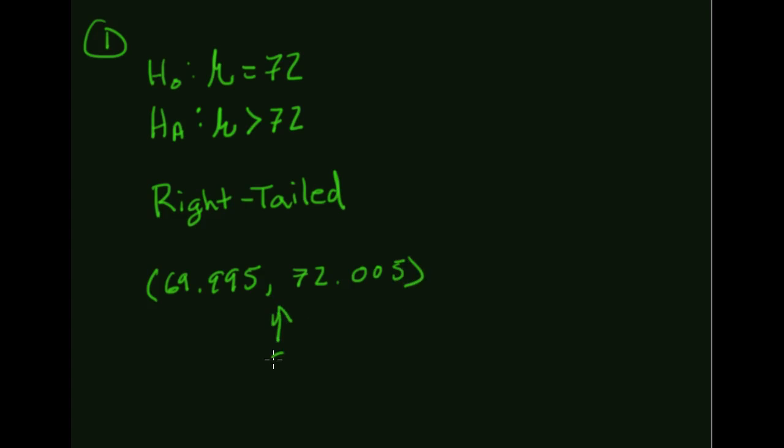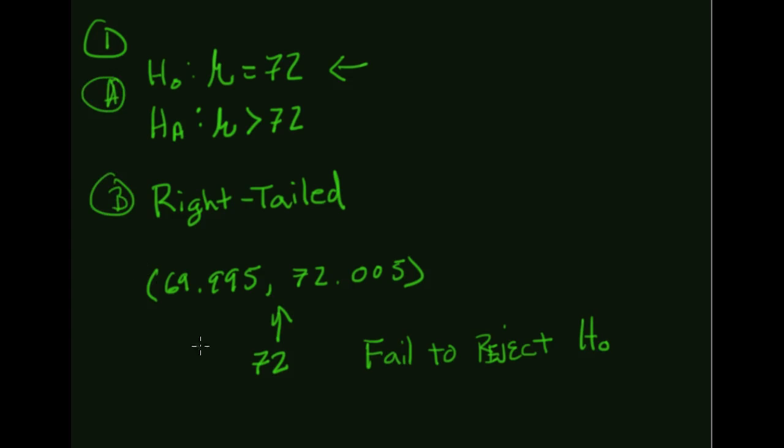Now you'll note that 72 is on that interval. So in this case, it's possible for the null hypothesis to be true. So we fail to reject the null hypothesis.